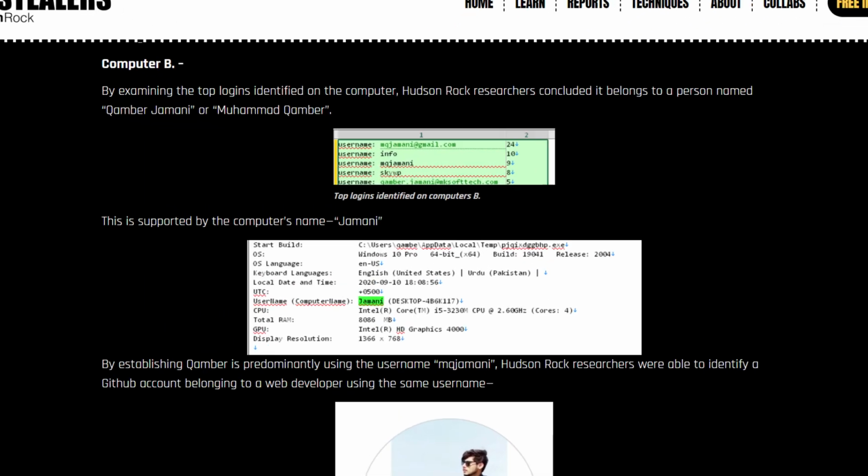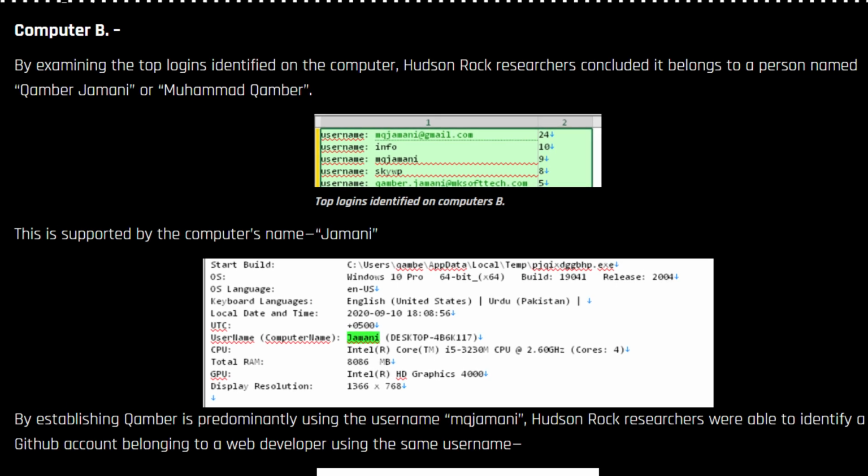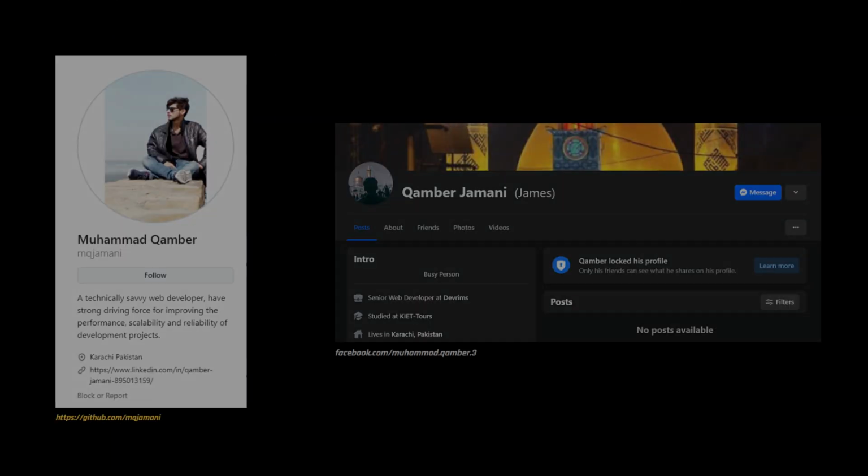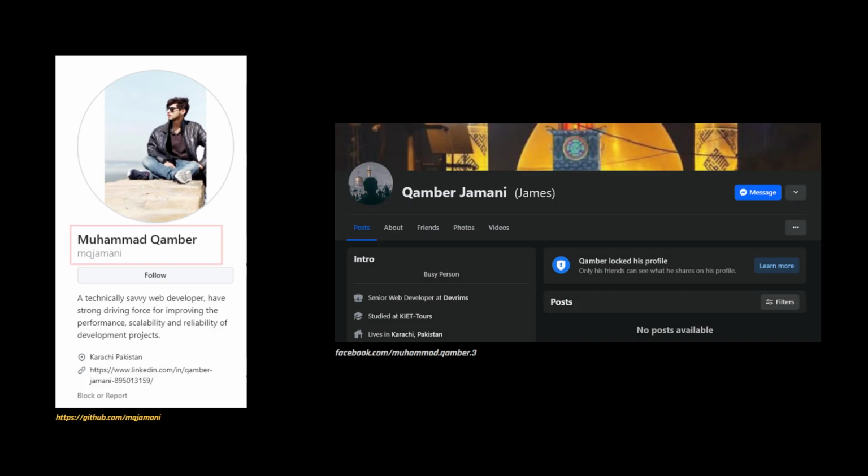Our team also did the same research procedure with computer B and concluded that it belongs to a person named Kamber Jamani or Muhammad Kamber. We see that mqjamani@gmail.com is the leading email address out of other 400 credentials belonging to this machine. And the username of this computer is called Jamani, and by searching for MQ Jamani we managed to find a GitHub account related to Muhammad Kamber.